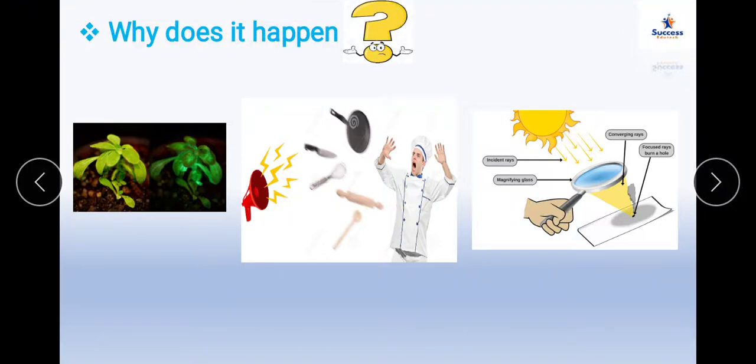Why does all this happen? This happens because there is some energy everywhere, wherever you go in this universe. There is energy, and the energy is in different forms, correct? So we don't know what the form will be. It may be solar form, heat form, electrical form, or sound form. There are different forms of energy. So why does all this happen? It happened because of energy.